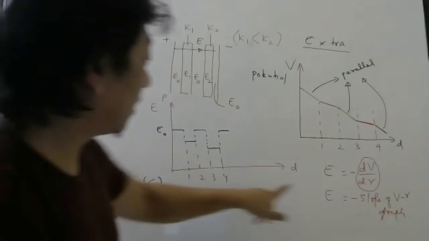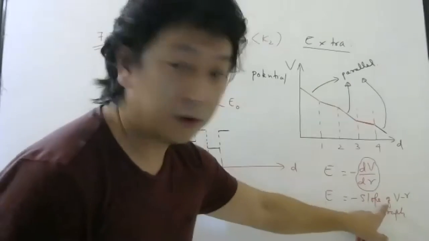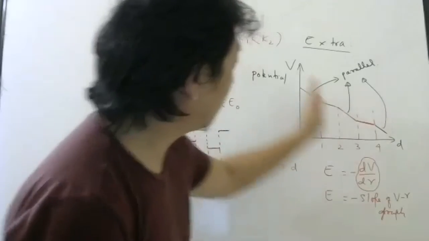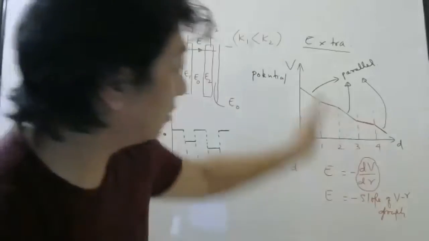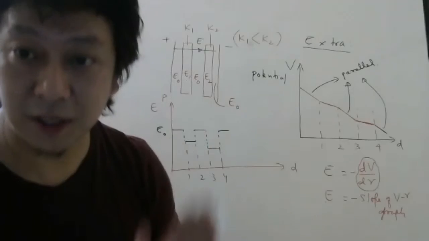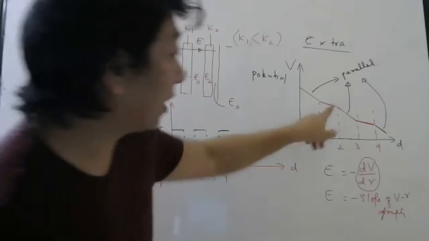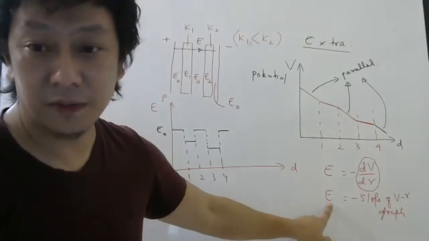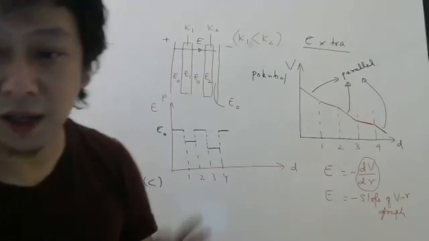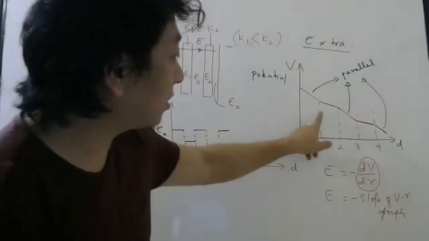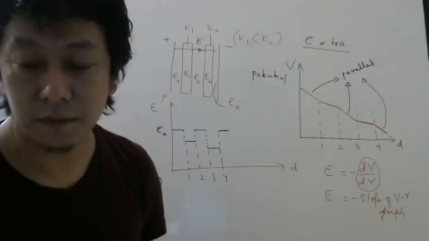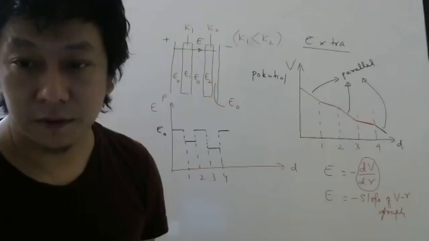So please understand, the electric field is the slope of the potential versus distance graph. And as I go like this, potential is decreasing all the time. There is no doubt potential will keep decreasing, because whenever you walk along the electric field, potential will decrease, but the slope of the graph is given by the electric field. And I hope all of you know dy by dx is nothing but the slope of the yx graph. So did everybody understand this graph or not? Just put a thumbs up like that. Fine, fine.